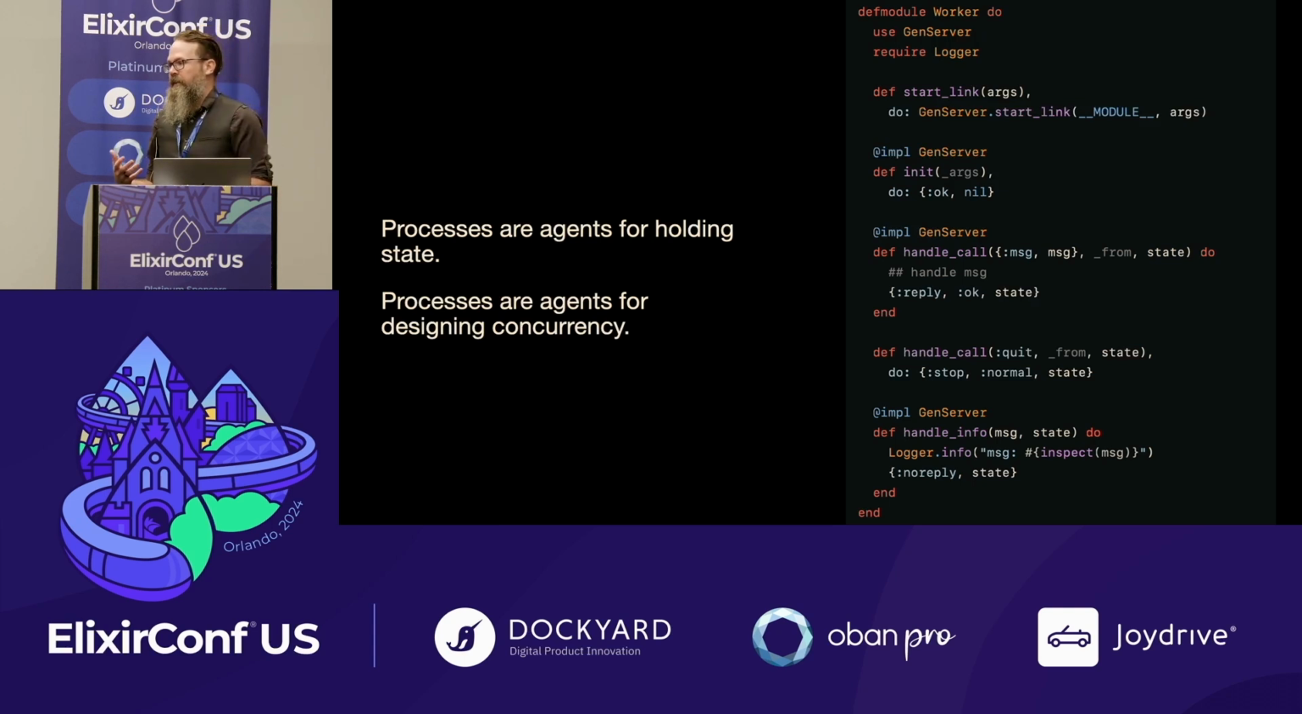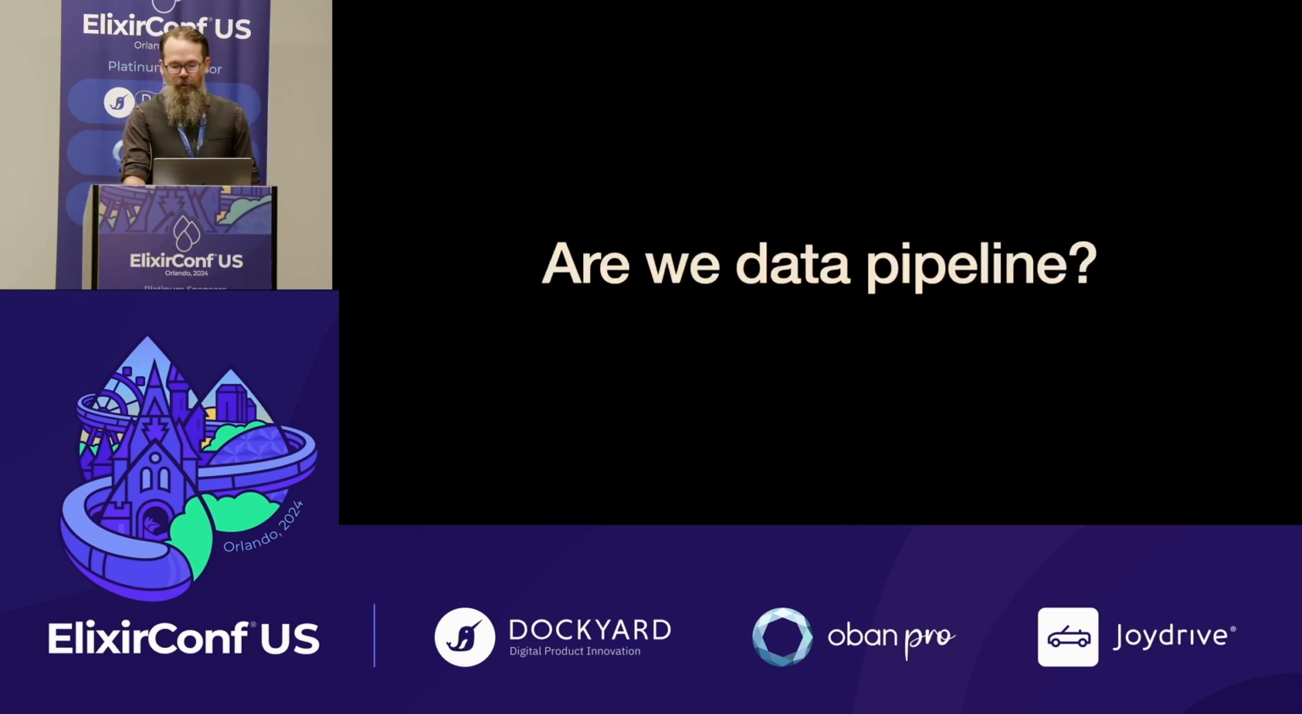And important in this is that GenServers are actually agents for holding state, particularly state in memory. So you can offload state to a database. You can offload state to Erlang Term Storage, and other database-type things that the VM gives you. But when you have state in memory and state that is mutating based on messages, you have processes as the agency for holding state. And they're also the agent for actually designing concurrency. So, okay, we have processes, wonderful. Data pipeline, wonderful.